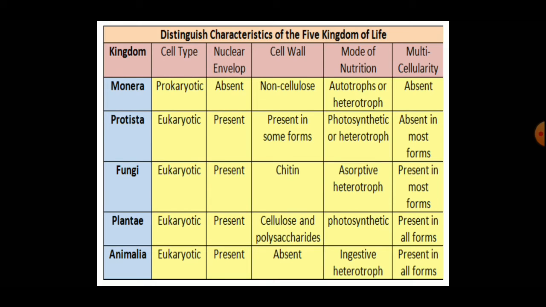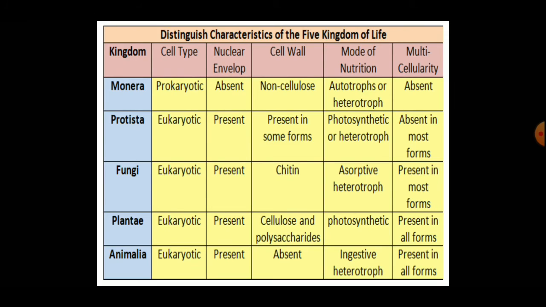Now, this table shows the comparison of some characteristics of the five kingdoms. The first character which is compared is cell type. So, if you look at the second column, cell type, and you compare the type of cells in these five kingdoms, you will see that in Monera the cells are prokaryotic, meaning the body of organisms is made up of prokaryotic cells, but in the remaining four kingdoms, that is Protista, Fungi, Plantae and Animalia, the cell type is eukaryotic.